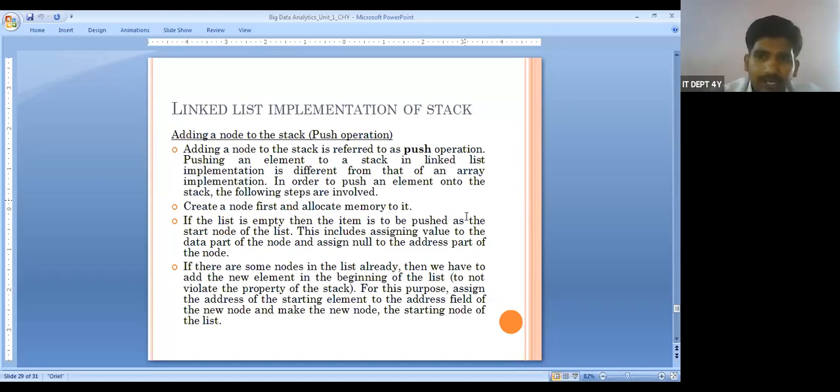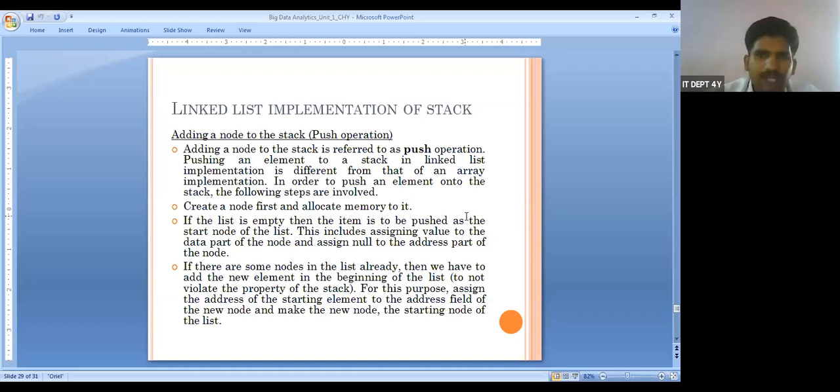Once the base address is created, the memory is automatically incremented based upon the data type of the array, whether it is a character array, integer array, float array or double array. But here, when we have a node, we need to create a data point and at the same time allocate the memory for it. Once it is done, the node is created.